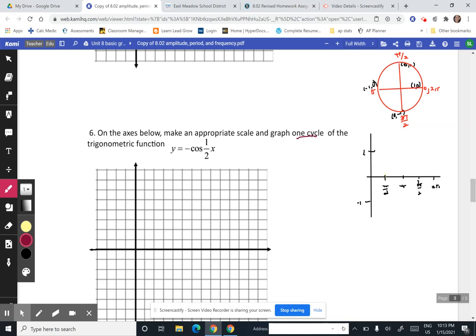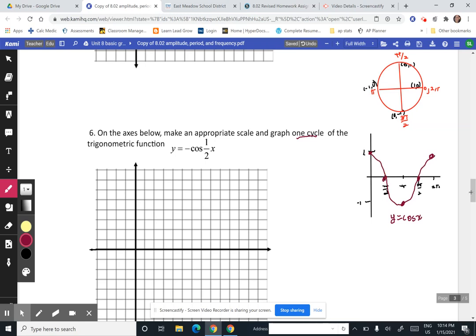In this video, we're going to graph one cycle of the function y equals negative cosine 1/2 x. The first thing we're going to do is establish the pattern for the general cosine of x function. We're going to use our unit circle and pull off the x-coordinate from our quadrantal angles. So at 0, it's 1. At pi over 2, it's 0. At pi, it's -1. At 3 pi over 2, we're back to 0. And at 2 pi, we're back to 1. We make a nice smooth curve.